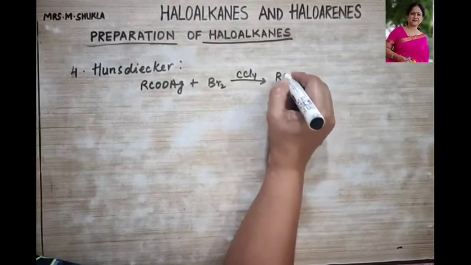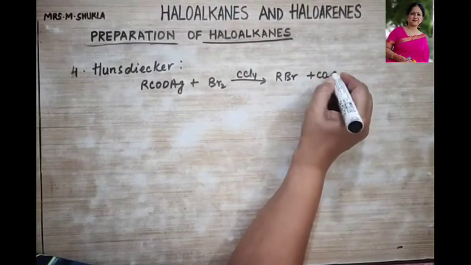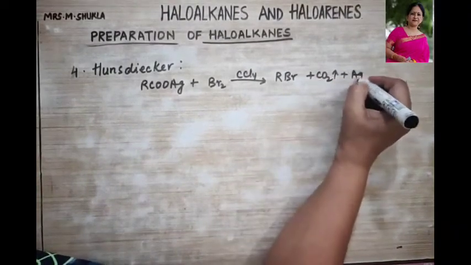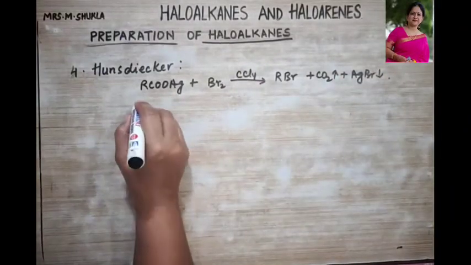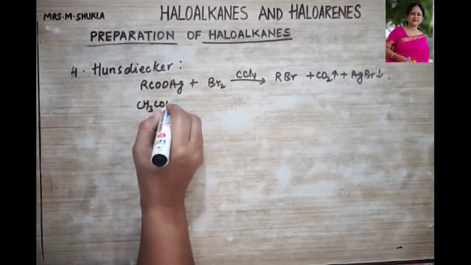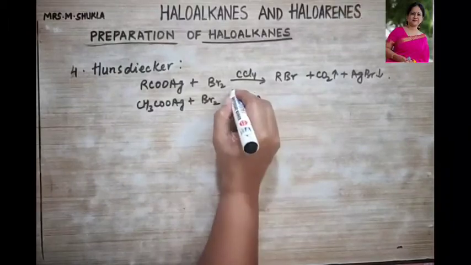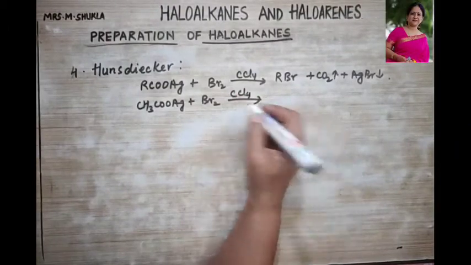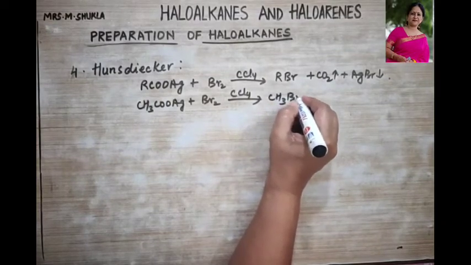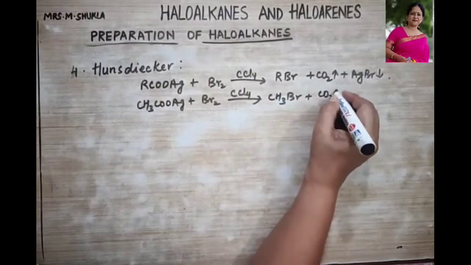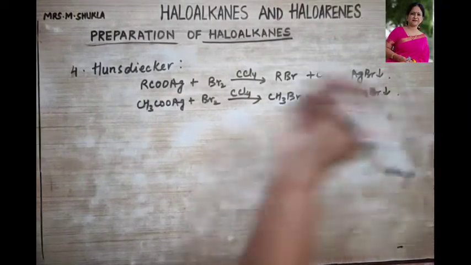What is it going to form? It is going to form your haloalkane, plus carbon dioxide is given out, plus AgBr as a precipitate will be released. Right? So let's take an example: CH3COOAg when treated with bromine in the presence of carbon tetrachloride, what is it going to give us? It will give us CH3Br plus carbon dioxide gas is released and AgBr is given out as a precipitate.